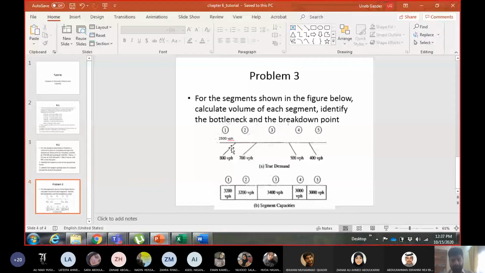Now it means what? The start of segment 2, or the end of segment 1 where the ramp is meeting segment 2, will become a breakdown point. So there will be a queue on this ramp as well as on segment 1. These 100 vehicles which segment 2 did not let pass will start to form a queue in this ramp as well as on segment 1. So there's a queue of 100 vehicles in segment 1 and the first ramp.